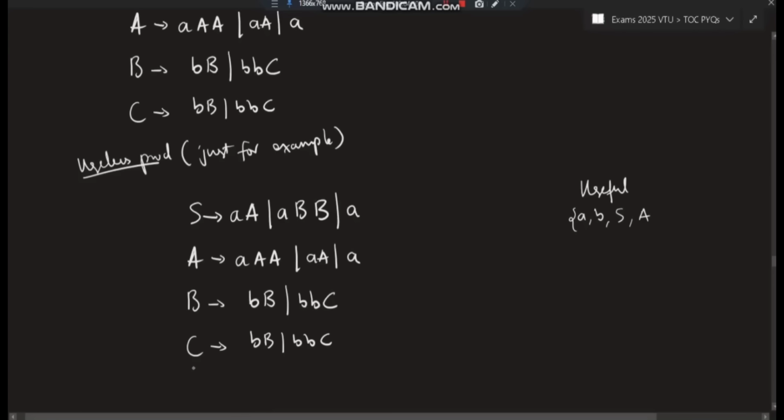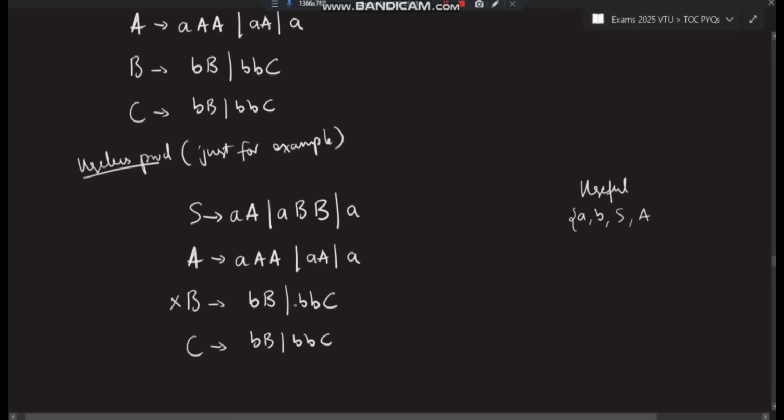Now for B there is nothing, and for C there is nothing here. What do we have? B and capital B. We'll check each of these. Is the small b present here? Yes. Is capital B present here? No. If both of them are present here, I'll take this into consideration and take it as useful. But even if one of them is not there, I'll take it as useless. Before that, I'll check this also. b is there? Yes. B is there? Yes. C is there? C is not there. This is a useless production.